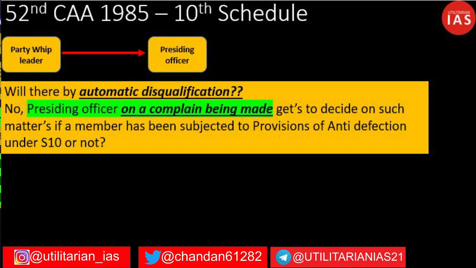You already know what political defection is, and what has been the evolution of the 10th Schedule. To debar or punish this kind of political defection, you will notice that we had the 52nd Constitutional Amendment in the year 1985 by the Rajiv Gandhi government.